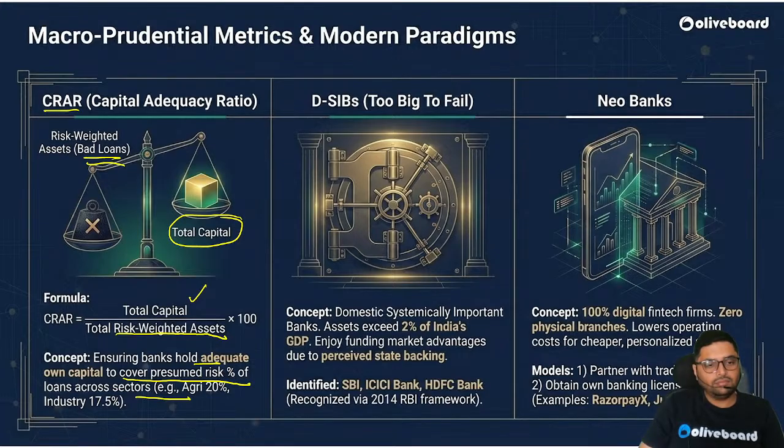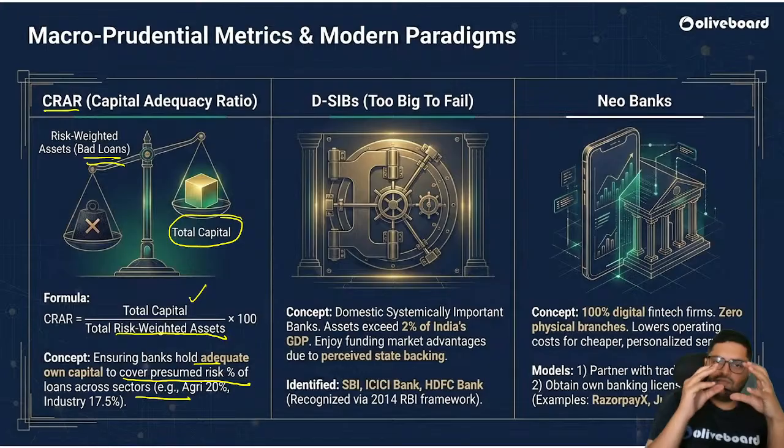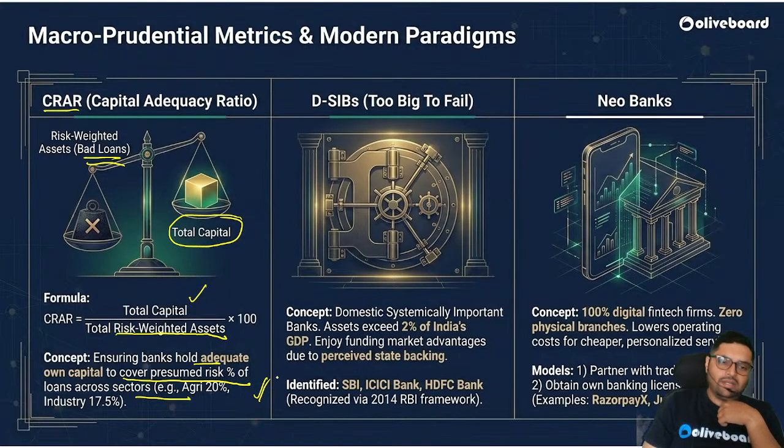Correct? Some part of the capital which the bank has, they have to keep with them as CRAR so that in case of emergency, that can be availed. Capital adequacy ratio. Okay. Then there is something called neo banks.